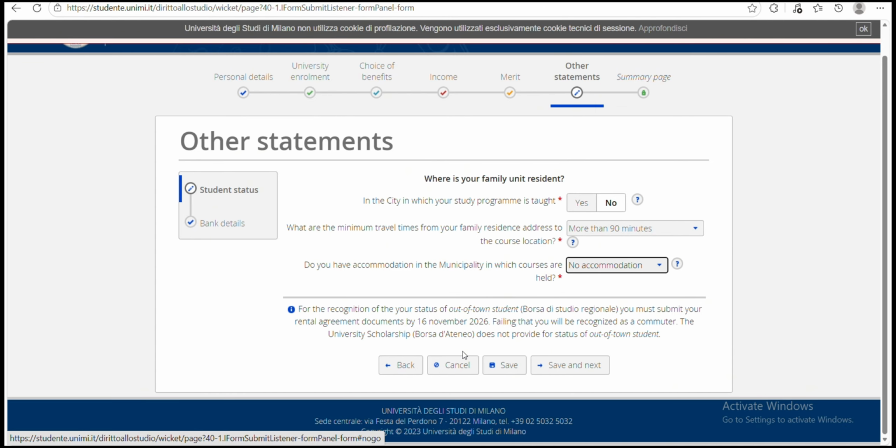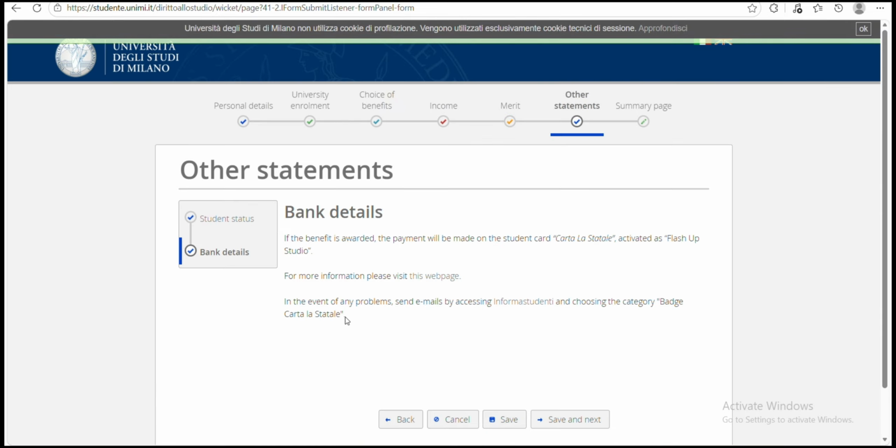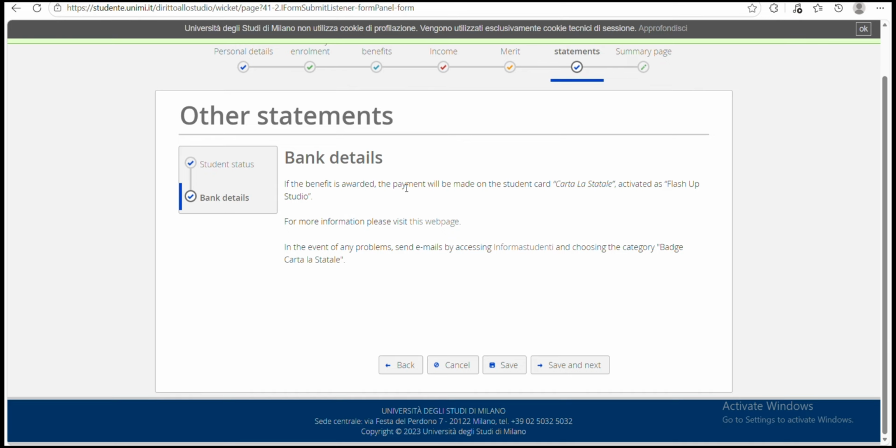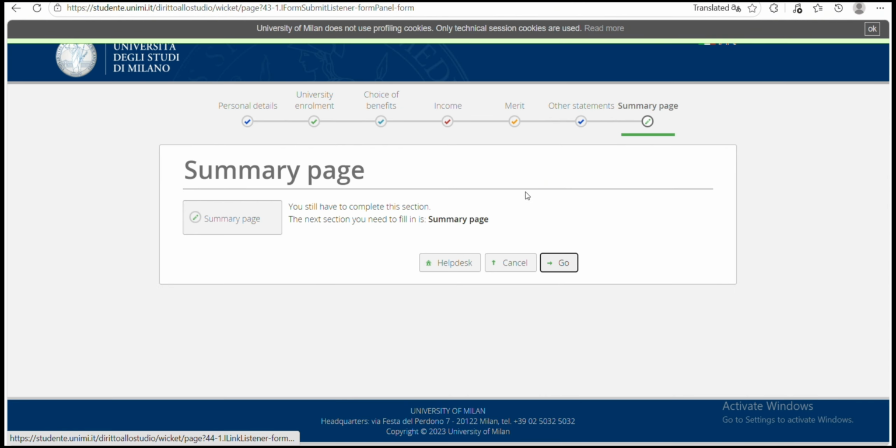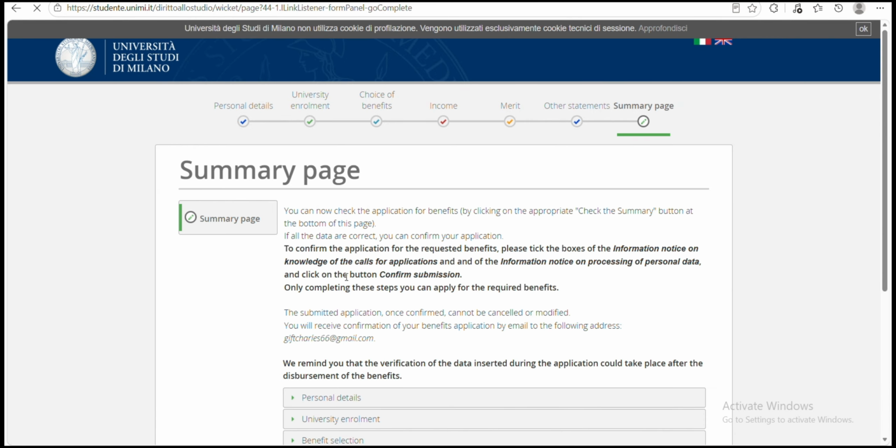So you click on save and next and you'll be brought to this interface. If the benefit is awarded, the payment will be made on the student card, and so on. So you click save and next and you'll be brought to the summary page. This summary page is just you going through all the things you filled: the personal details, your university enrollment, benefits section, income, merit, other statements.